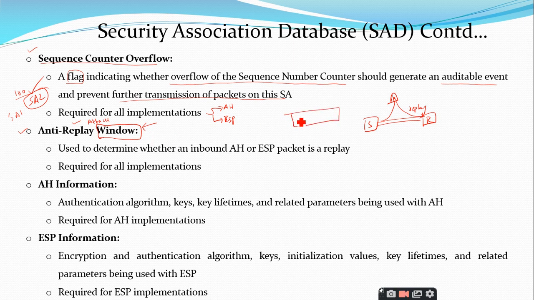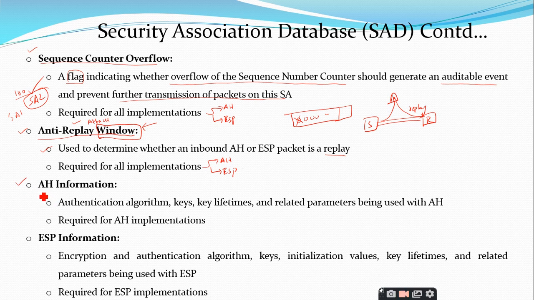We will take a window and we will have different numbers, and whenever a packet arrives, you will just mark it as OK, and then you move the window to the right-hand side. Like that, the windowing concept is something similar to a sliding window protocol. All these things we will discuss. So the size of the window is determined by the anti-replay window, and this is used to determine whether an inbound AH packet or ESP packet is a replay or not. This is required by both implementations, that is AH and ESP.